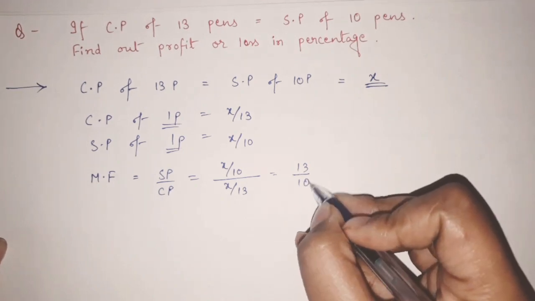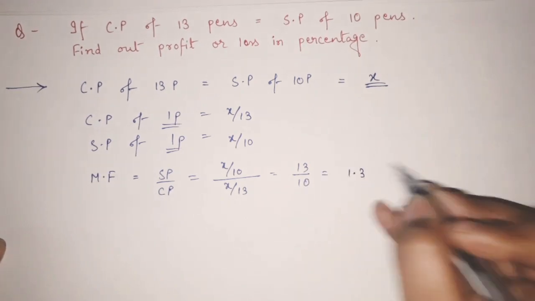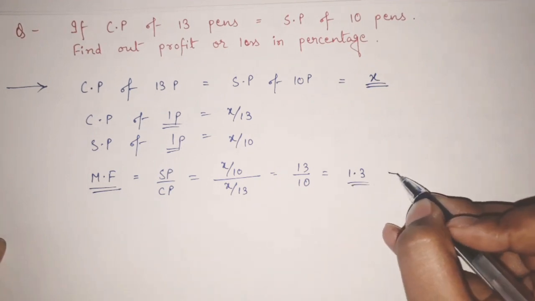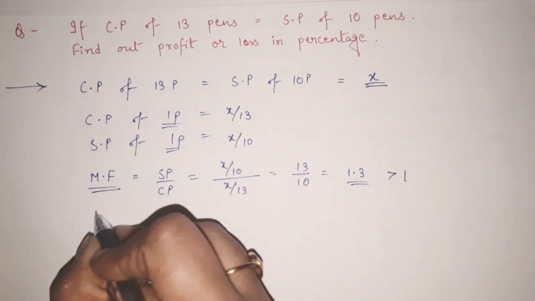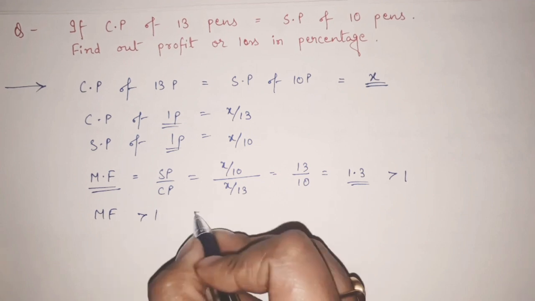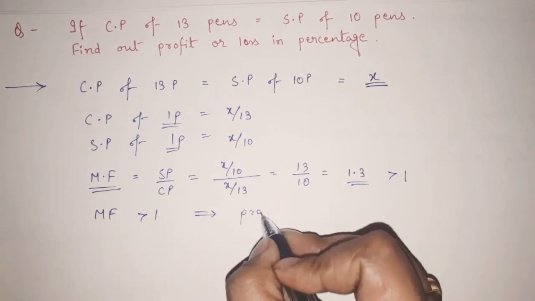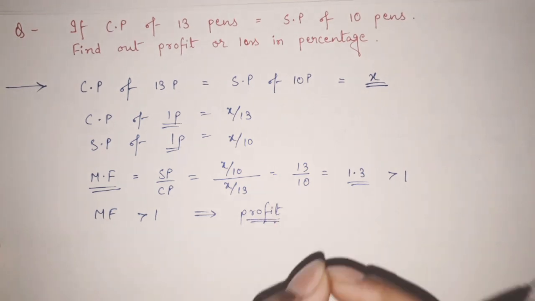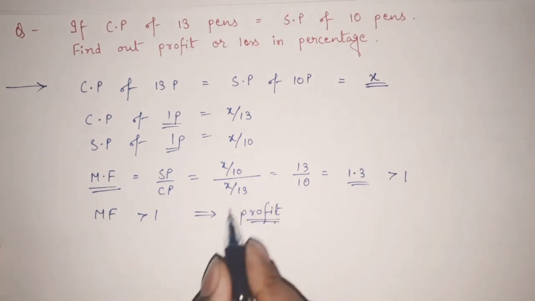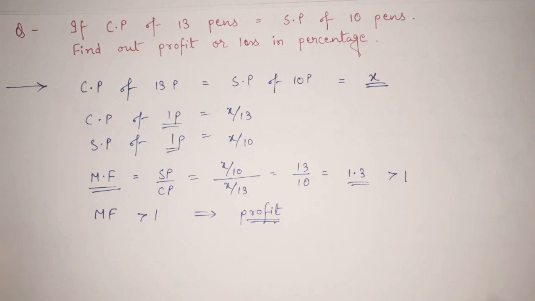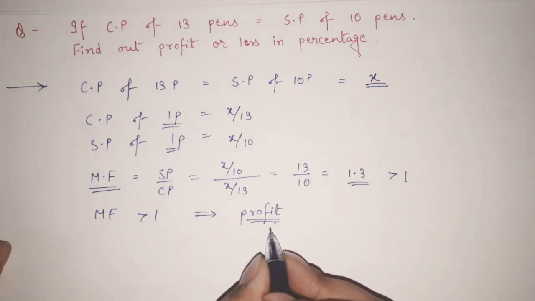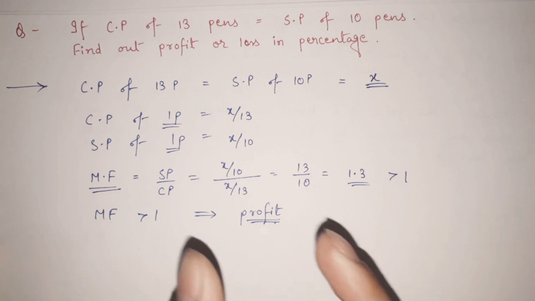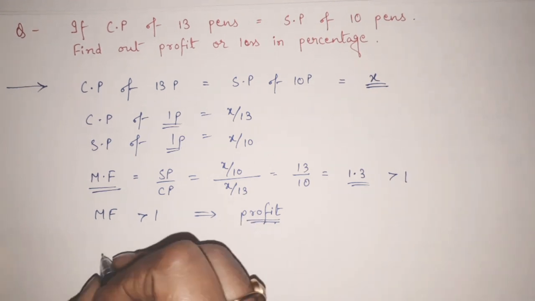Now 13 by 10 is what? 1.3. Now this MF multiplying factor, that is 1.3, is actually greater than 1. Now when MF is greater than 1, I know that it is actually profit. So in this case, in our previous question we got loss, but in this case we have got profit. I wanted to show you both, right? So this is profit. Now MF is greater than 1, so I got that this is profit. But now how to find out profit amount?